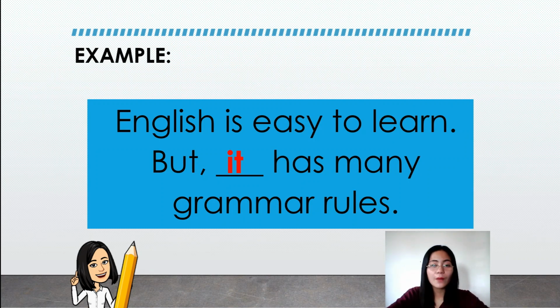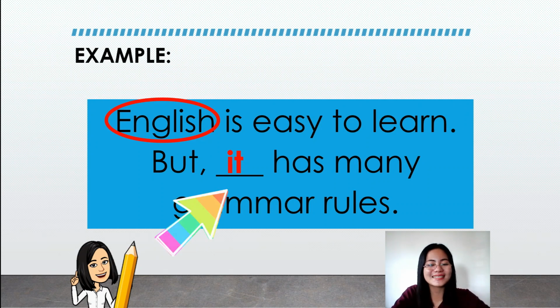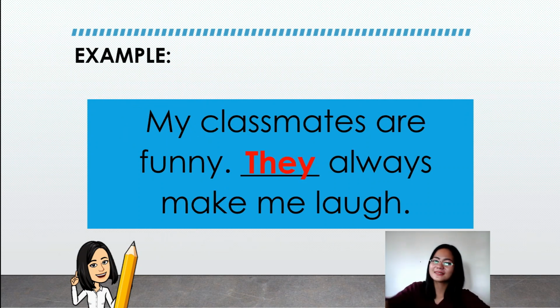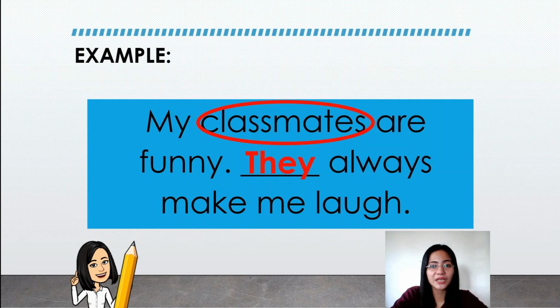Now, let's have this example. English is easy to learn, but it has many grammar rules. Now we have English as the subject of the first sentence, which is the antecedent of the pronoun it. Second example. My classmates are funny. They always make me laugh. Now we have classmates as the subject of the first sentence, which is also the antecedent of the pronoun they. Now we used they because we are referring to many pupils, not only one. In other words, they is being used for other people.